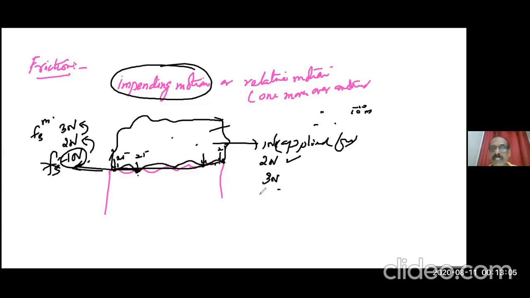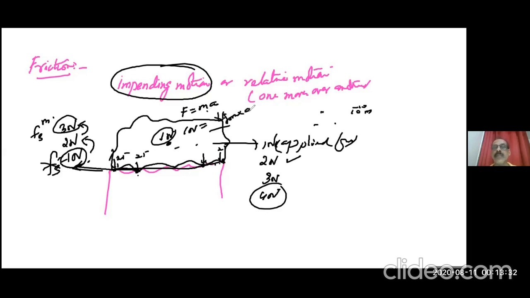Now, if you increase this to 4 Newton, friction will not increase. Instead, this object will have acceleration. That means 4 minus 3, the effective force is now 1 Newton. Now, the force acting on the body is ma. That means 1 Newton you have to consider here. F is 1 Newton, M is the mass of the body, say, for example, 1 kilo.